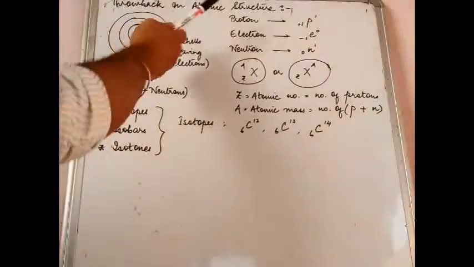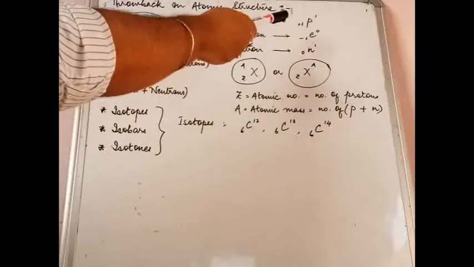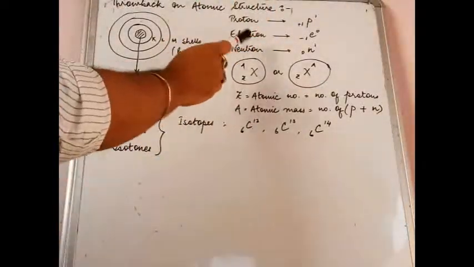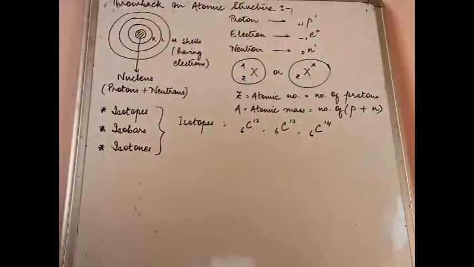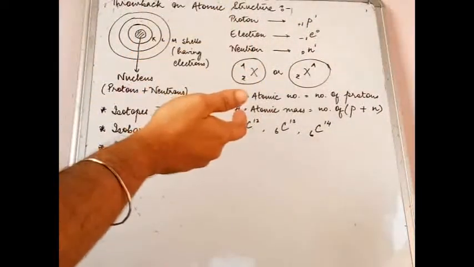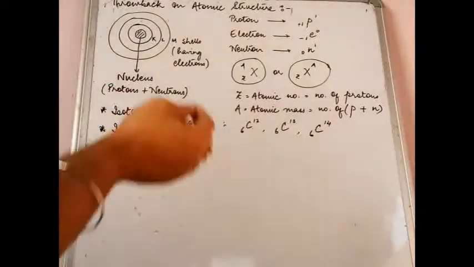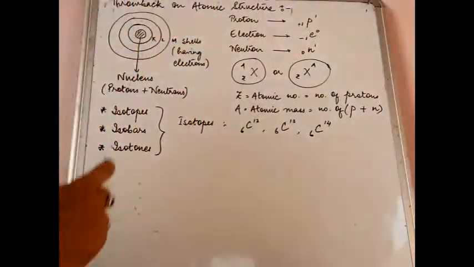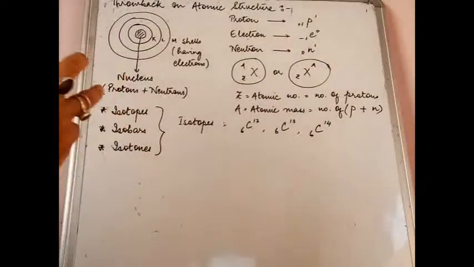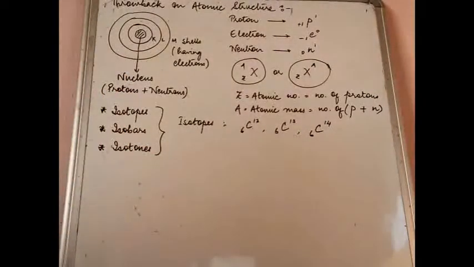Now, for protons, please remember the symbol will be 1p1. Obviously the proton is positively charged, so we put a plus sign. The electron is negatively charged, so -1e0 is the symbol. And the neutron is neutral, so 0 and 1 will be the notation used. You are well aware of all this.